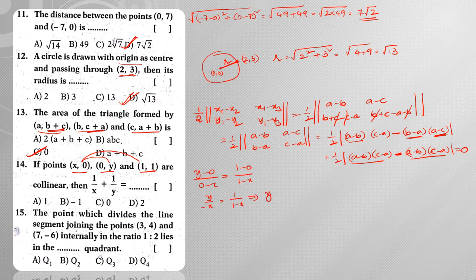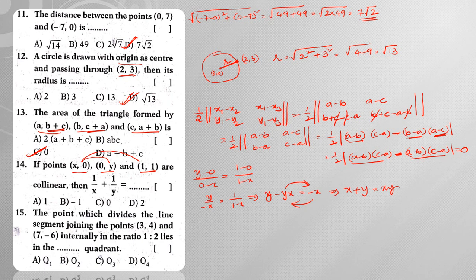So when I do cross multiplication, y minus yx is equal to minus x. Now from this, if I transpose this minus yx to the right hand side, y is equal to yx minus x. Now again, sorry, here what we can do is transpose this minus x to the left hand side and minus yx to the right hand side. Then I can write it as x plus y is equal to xy.